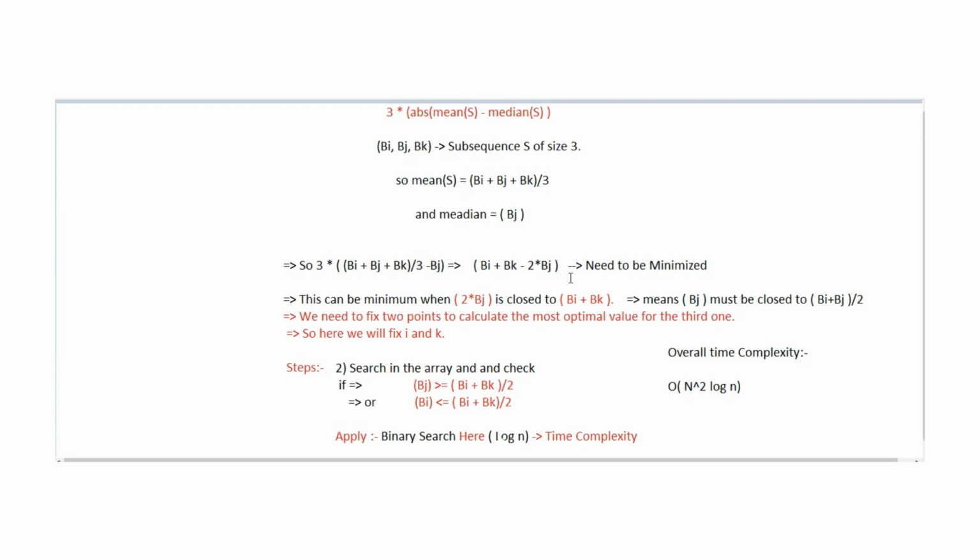But as I have mentioned, in the constraints they have given the n value from 3 to 5 times 10 to the power 3. Means we can at max apply 2 for loops, and the third for loop we can't apply because otherwise it will give TLE. So to calculate that, we need to fix two values, and by using those two fixed values, we need to find the third value.